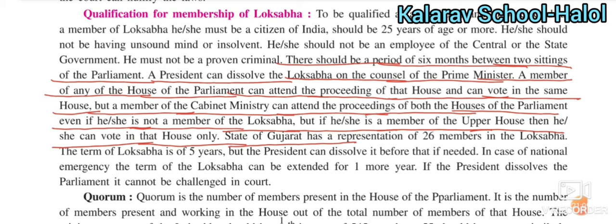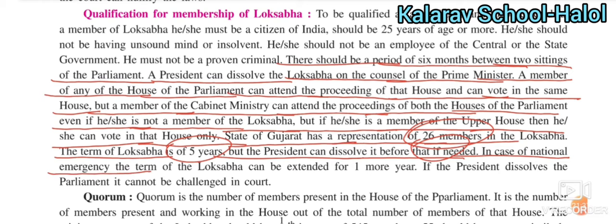The state of Gujarat has 26 representatives. Okay, this is very important. Gujarat state has 26 members in Lok Sabha. The term of the Lok Sabha is about 5 years, but the president can dissolve it before that, if needed. In case of national emergency, the term of the Lok Sabha can be extended for 1 year.